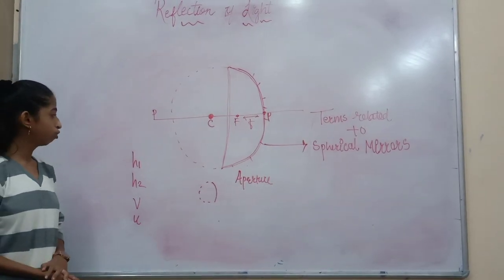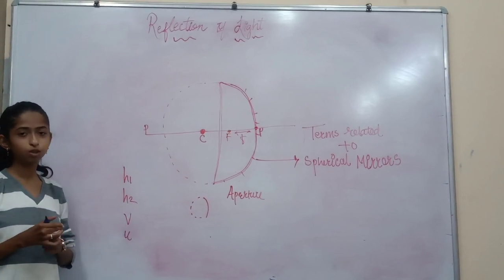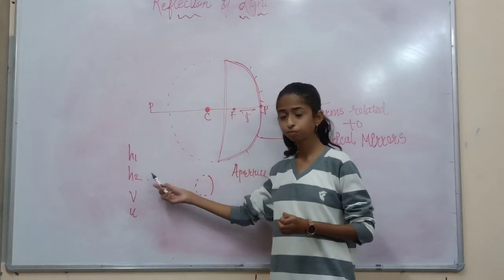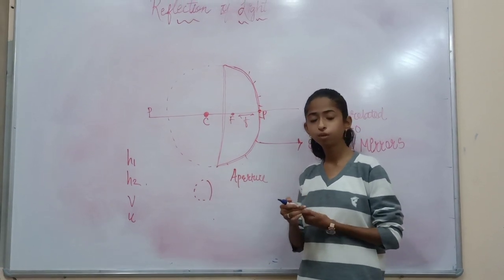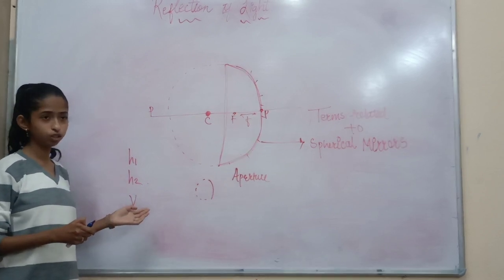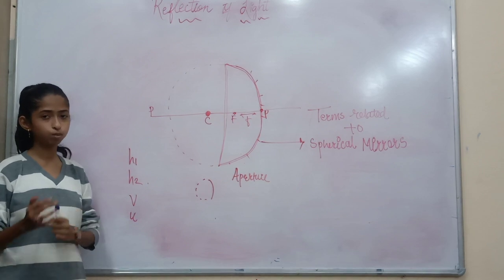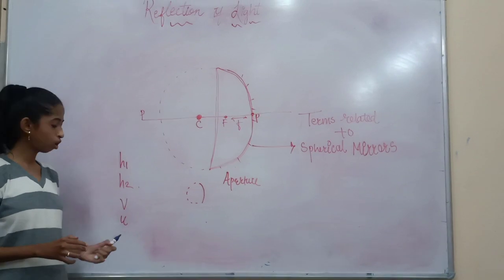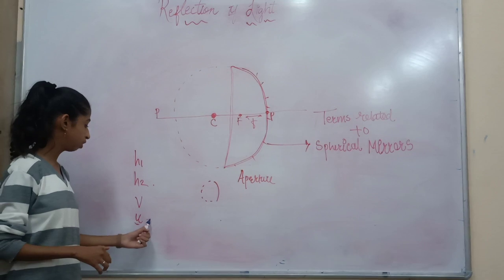For the concave mirror, for a virtual and erect image, H2 is positive, and for a real and inverted image, H2 is negative. For the image distance V, it is positive for a virtual and erect image, and negative for a real and inverted image. And when we talk about U, the distance of the object, it is usually negative.